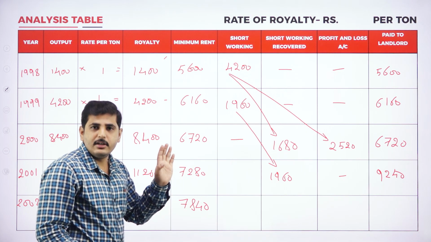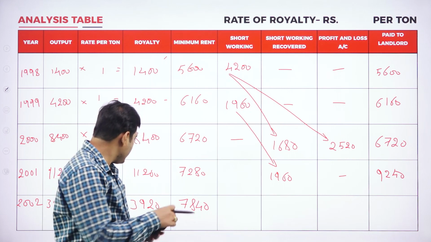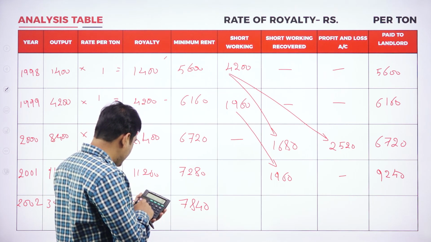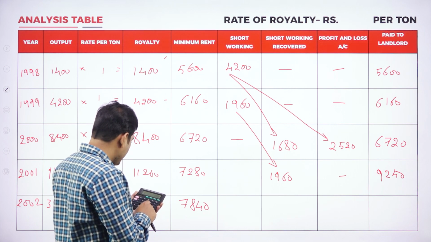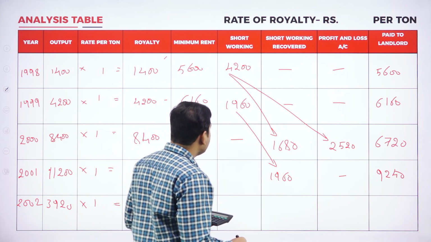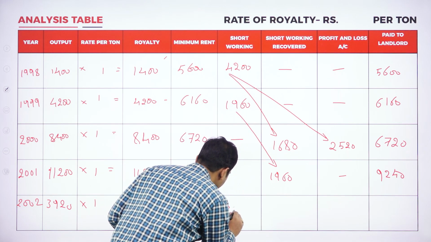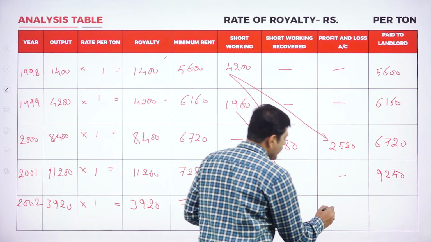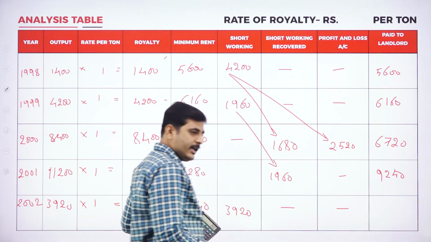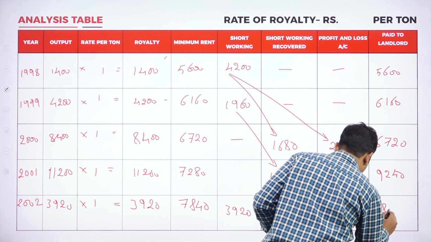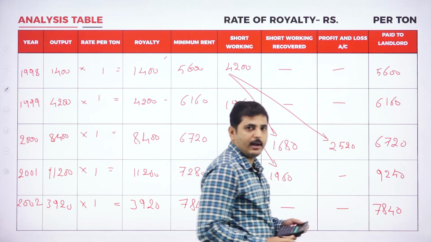So we are having short working this year. What is our short working? 7,840 minus 3,920, short working is 3,920. No recovery of short working, no transfer to profit and loss account. Whichever is higher should be paid to landlord, so 7,840 should be payable to landlord.